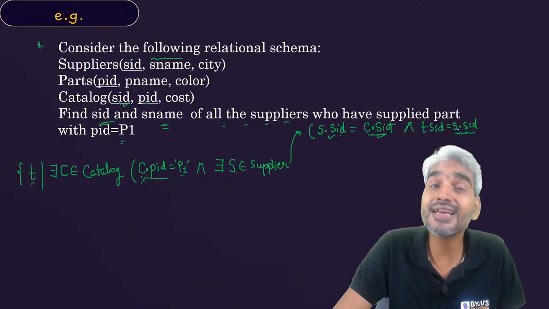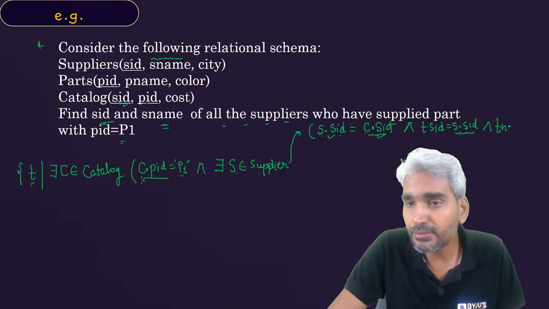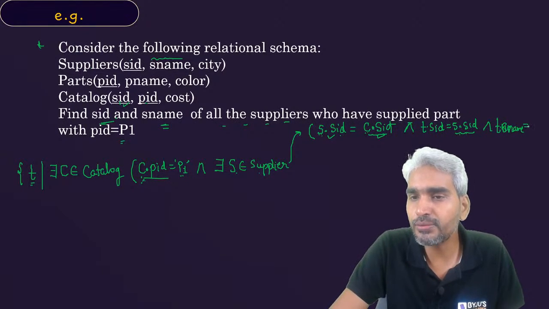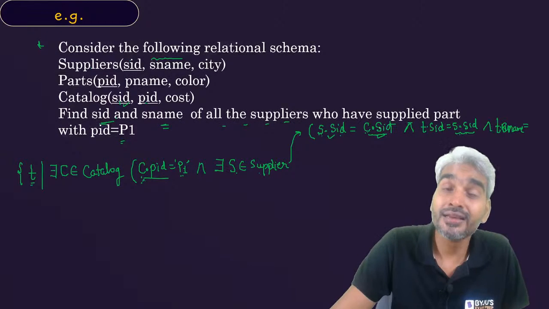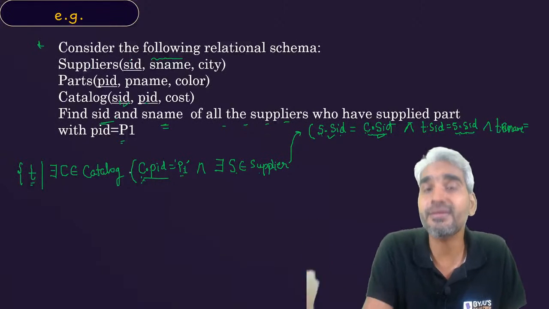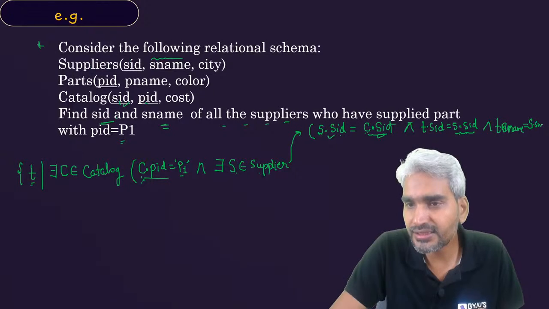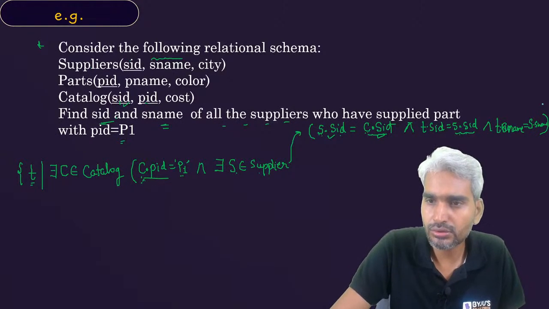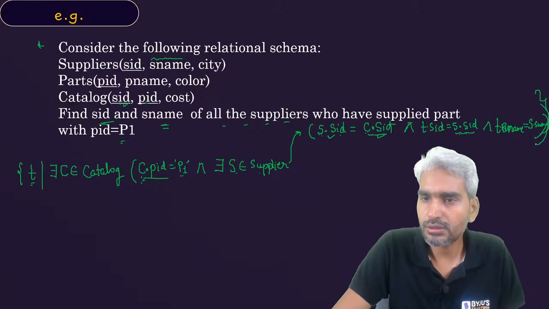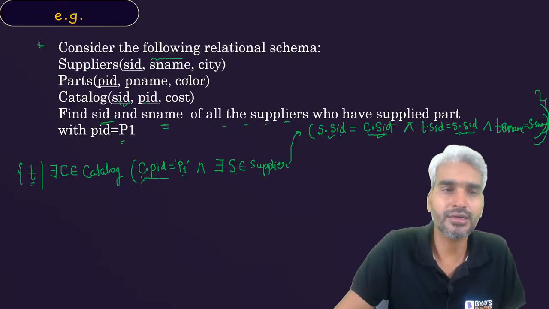That's one thing, but we have created only SID. We also need name. So you will say we also need the attribute SName from the supplier. But now see, the attribute SName cannot be taken from tuple C because tuple C does not have the attribute name. So you will simply say T.SName should be equal to S.SName. So that's okay. You just need to balance the brackets. Done? This is how you can give the information.